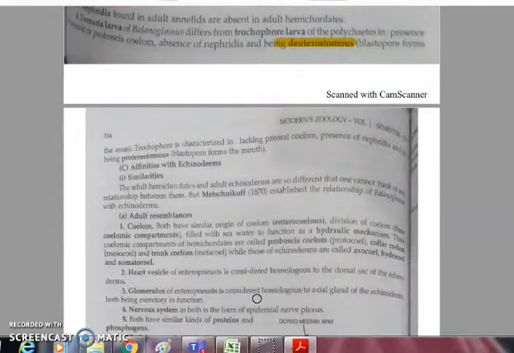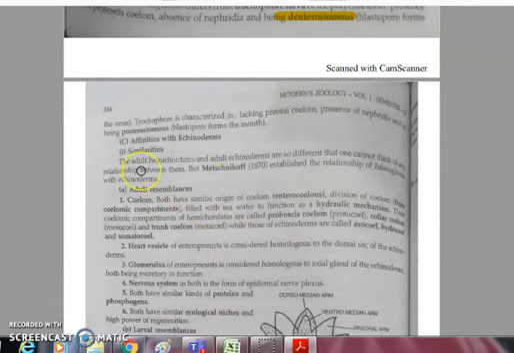Next, rather than explaining, this is more of a theoretical topic. There is nothing to explain, you need to learn all these points. Okay, so next is the affinities with echinoderms. First we will study the similarities of Balanoglossus with echinoderms, and then the differences. So we will start with the similarities.